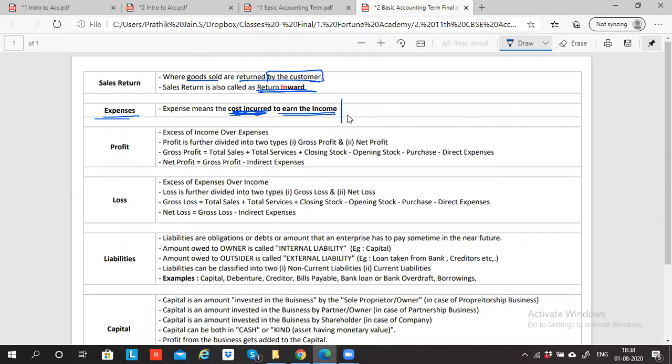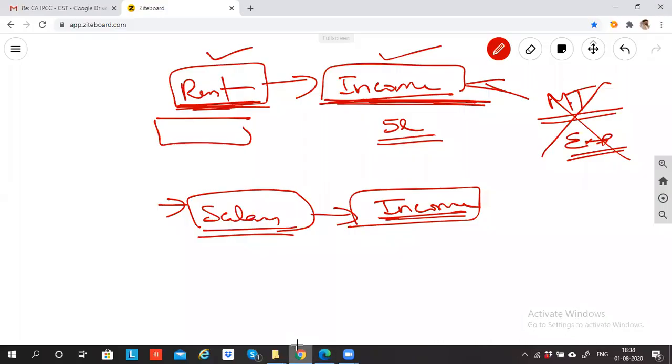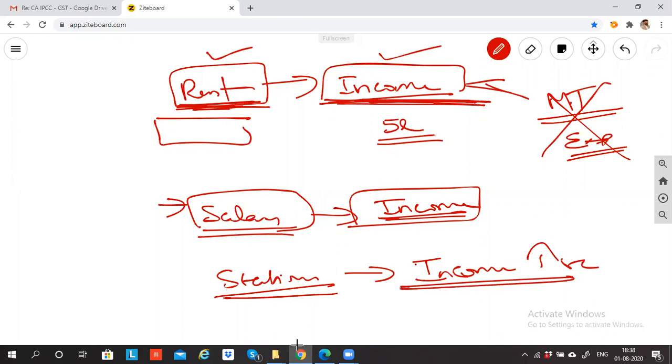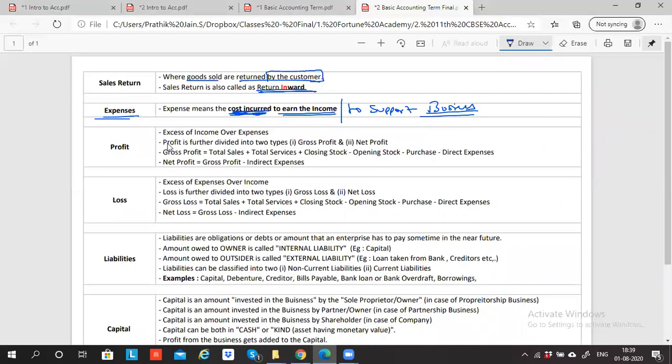Or to support the business. For example, I'm buying stationery. Will stationery help me to increase income? No. It will help me to maintain my business. It is supporting me. So can I say it is playing the role of a side actor? It is helping me to earn the income. So expense means anything which you incur to earn income, or which helps to support the business, is called expense.